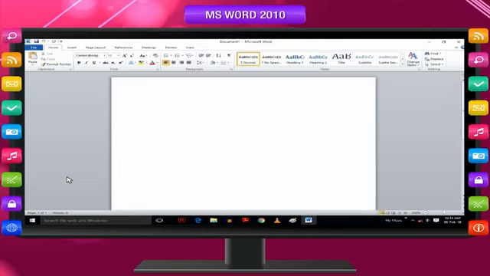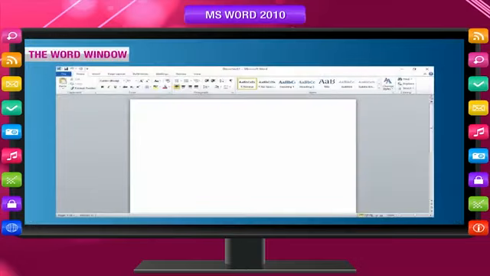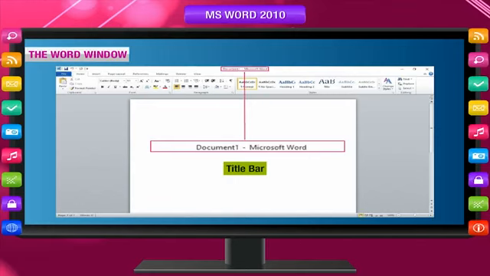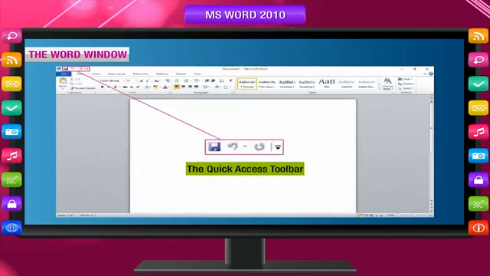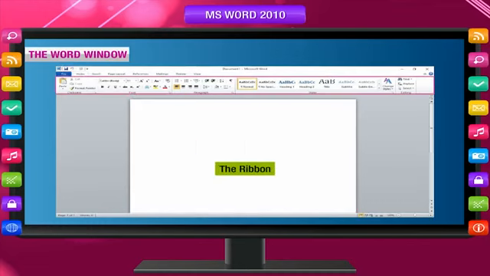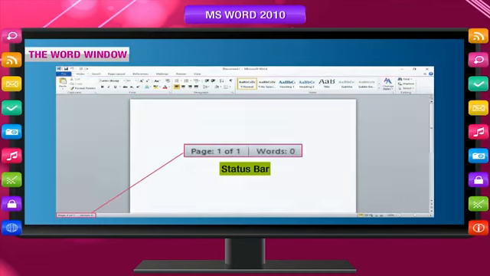When you first start Microsoft Word 2010, you may be surprised by what you see. The menus and toolbars in some earlier versions of programs have been replaced with the ribbon. Word opens a blank document with the temporary name Document 1 in a new window. The Word window. There are 6 important parts of the Word window: Title bar, the File tab, Document area, the Quick Access toolbar, the ribbon, and Status bar.